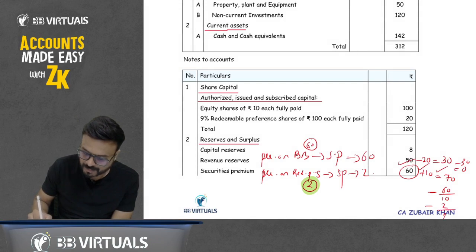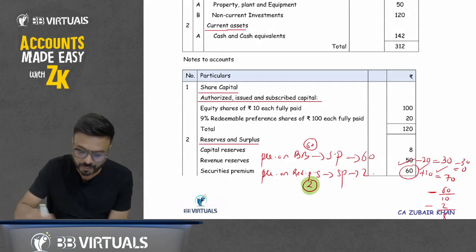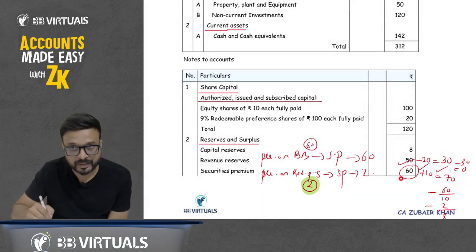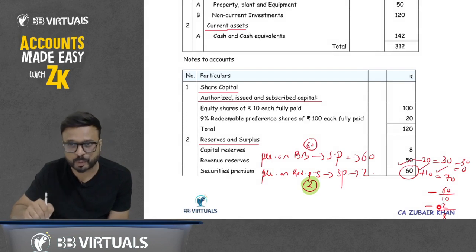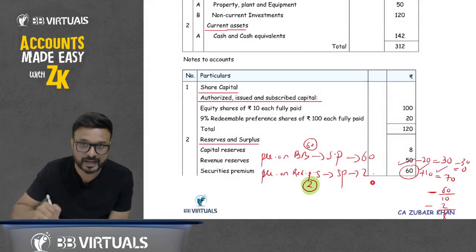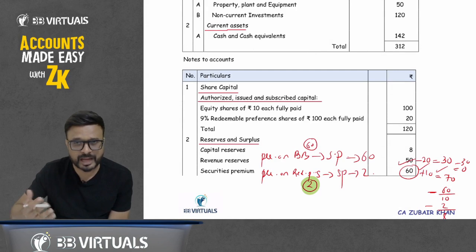So how much balance will be left in securities premium? 8. So we have 60 given, 10 we have credited at the time of that ESOP, so 70 we have in securities premium. We first write off the premium on buyback, the balance is 10, and then we write off the premium on redemption of preference share, 2. So total 62 will be adjusted against securities premium because we don't have balance in revenue reserve.